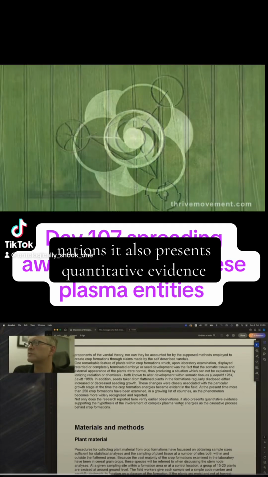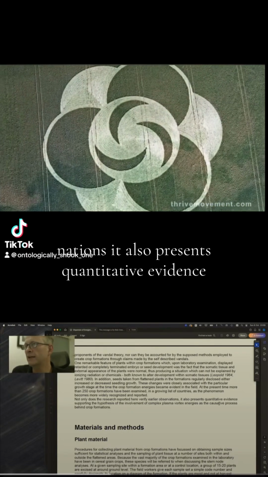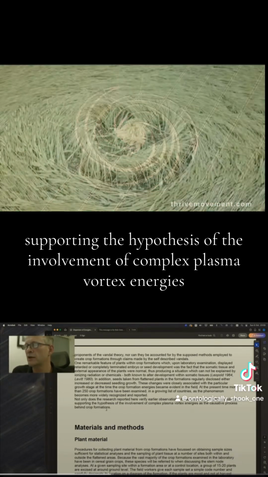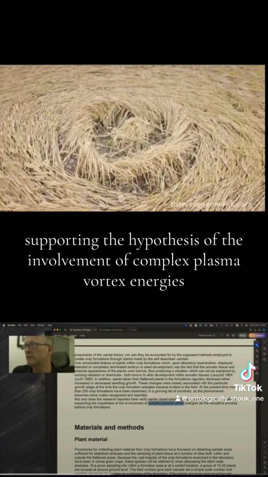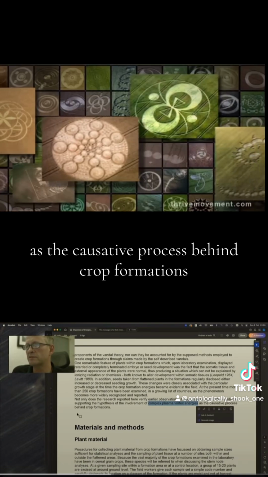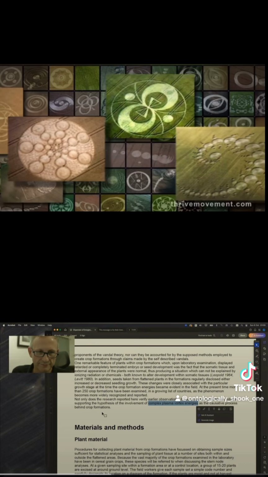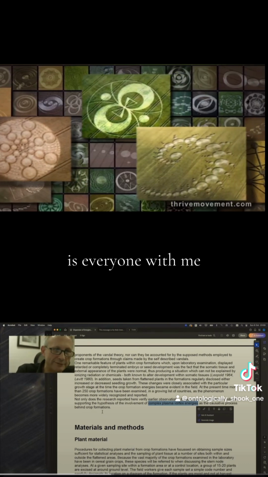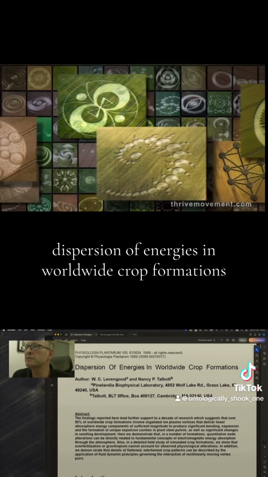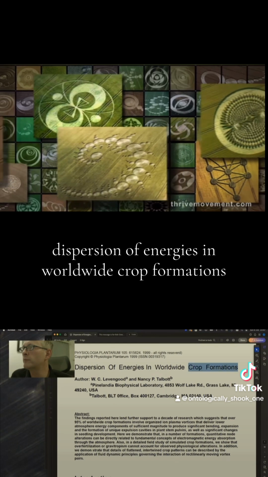Observations, it also presents quantitative evidence supporting the hypothesis of the involvement of complex plasma vortex energies as the causative process behind crop formations. Is everyone with me? Dispersion of energies in worldwide crop formations.